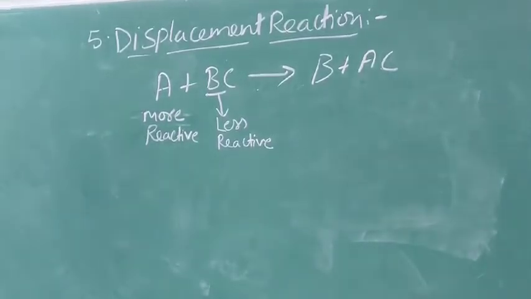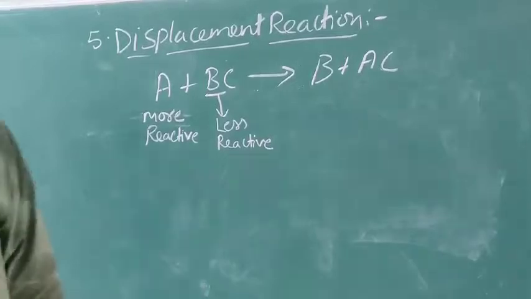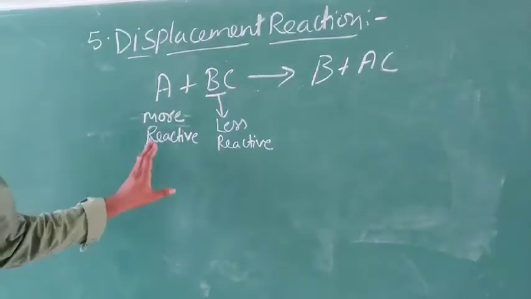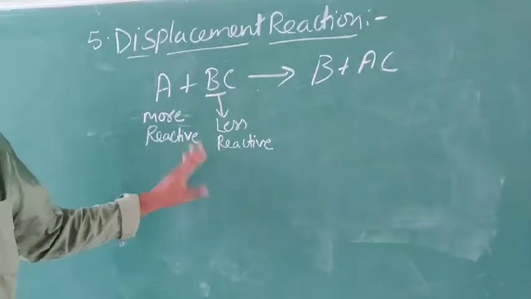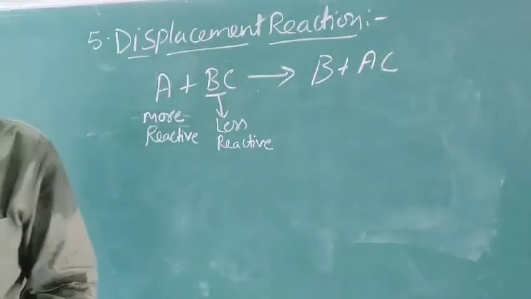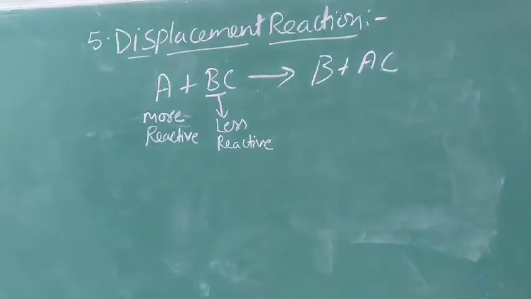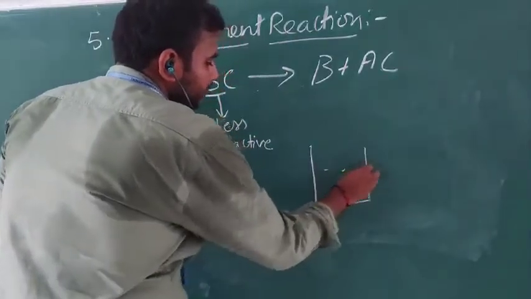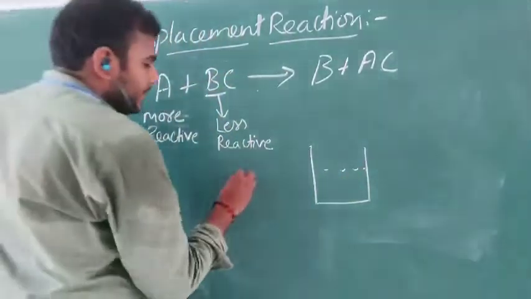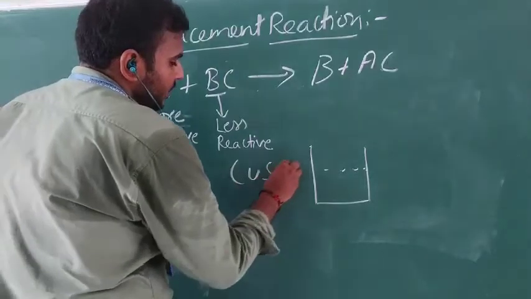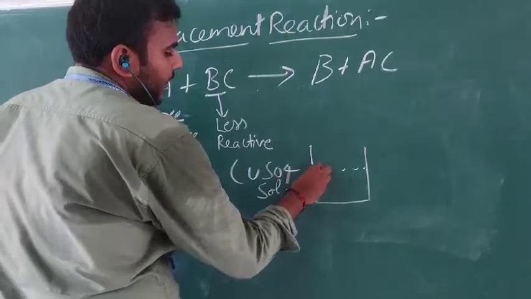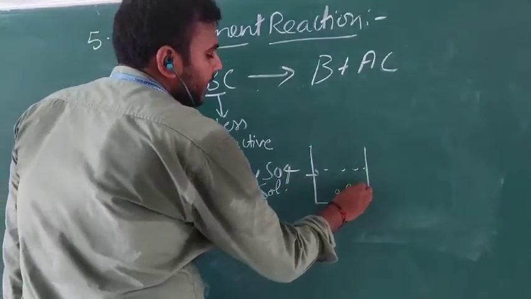For this, there is an activity given in your book, that is activity 4.8, in which we will be seeing how more reactive elements are replacing the less reactive elements. For example, I am taking copper sulfate solution in a beaker and I am placing zinc granules.